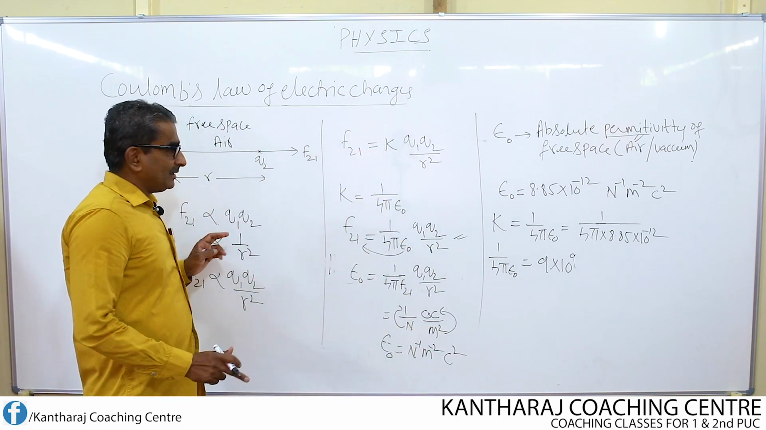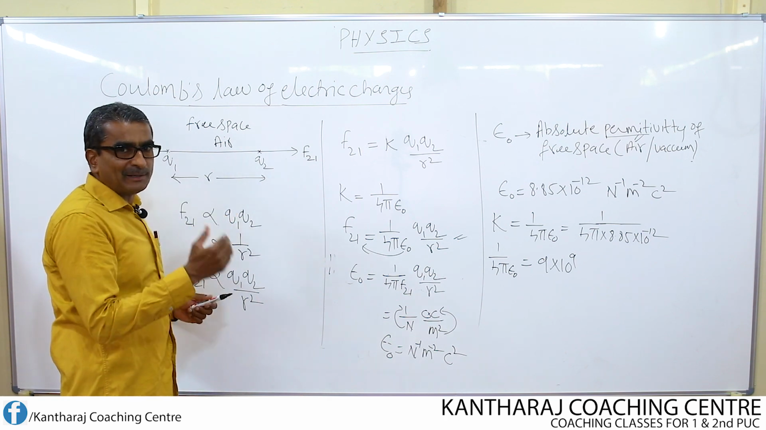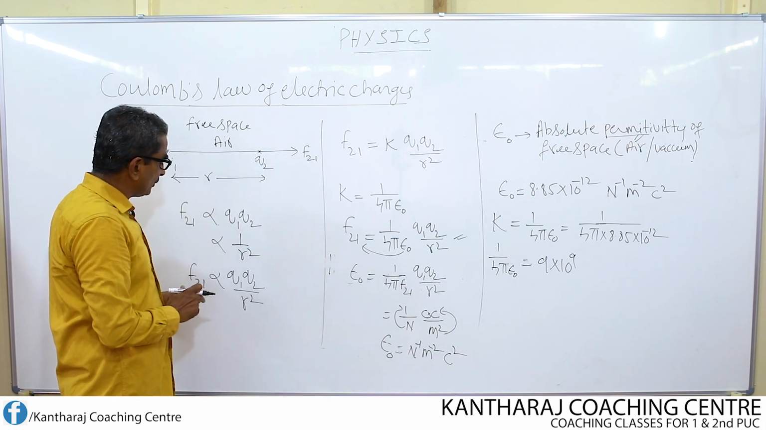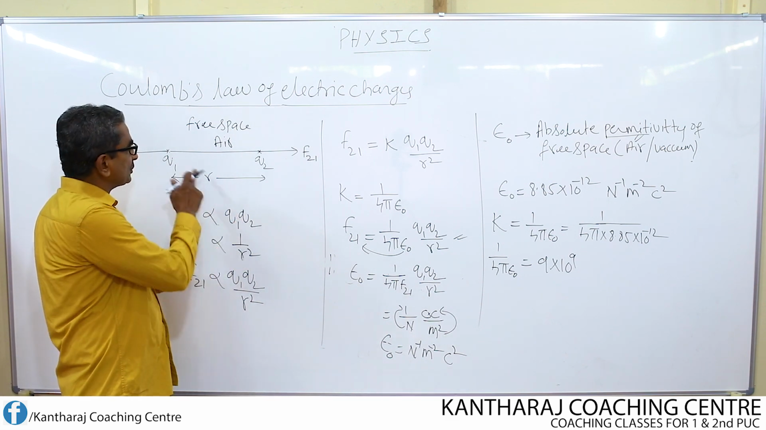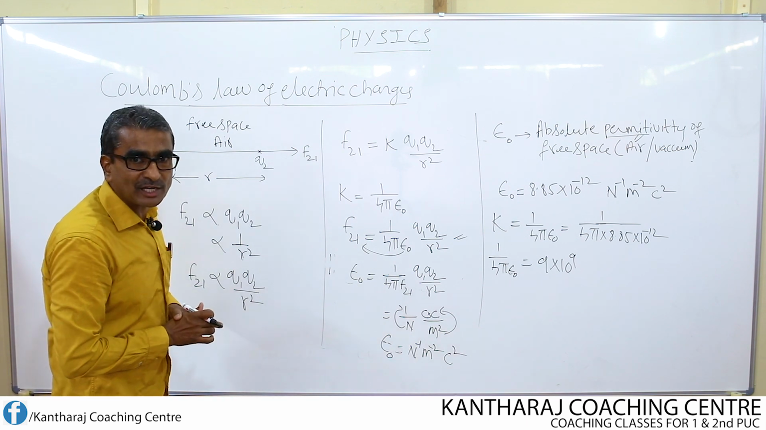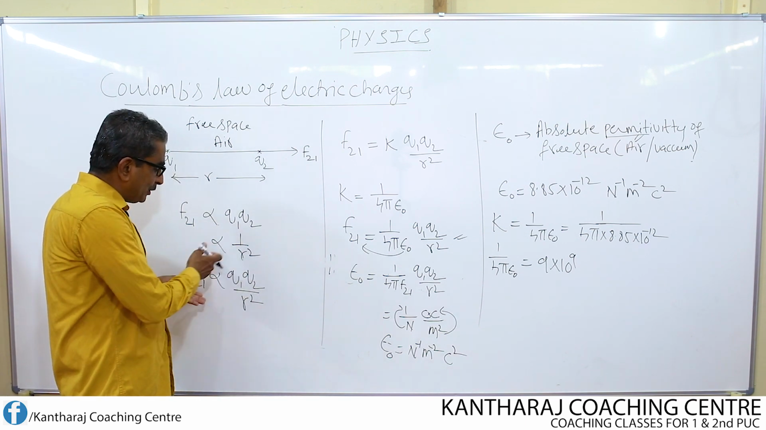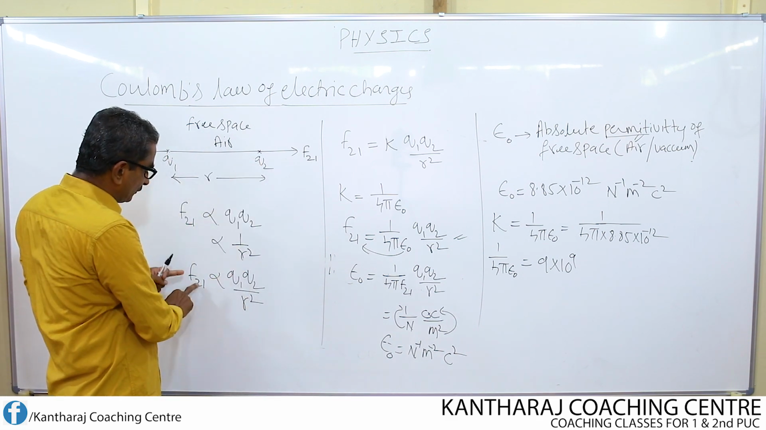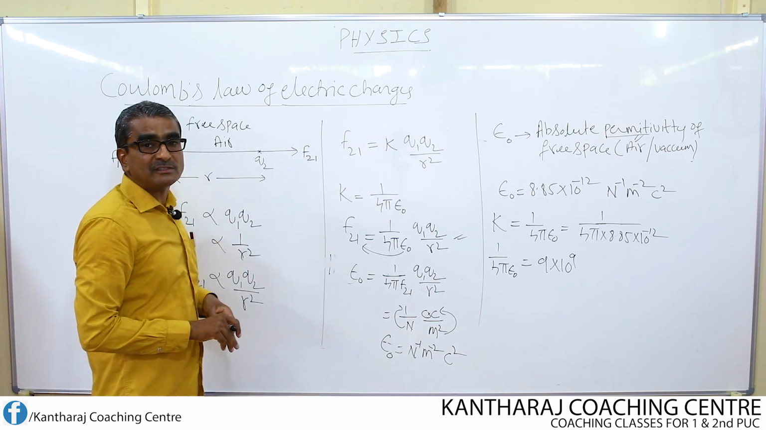So once again, the law states that the mutual force of attraction or repulsion between any two charges, Q1 and Q2, is directly proportional to the product of the charges and inversely proportional to the square of the distance between the two charges. If I combine these two, I get this. This clearly shows that if the magnitude of the charge increases, force increases. If the distance of separation increases, then force decreases.